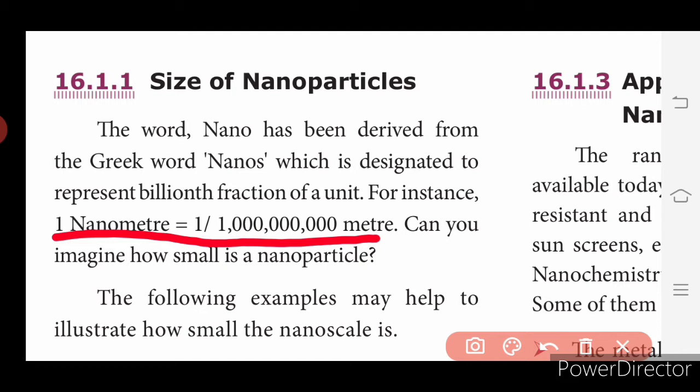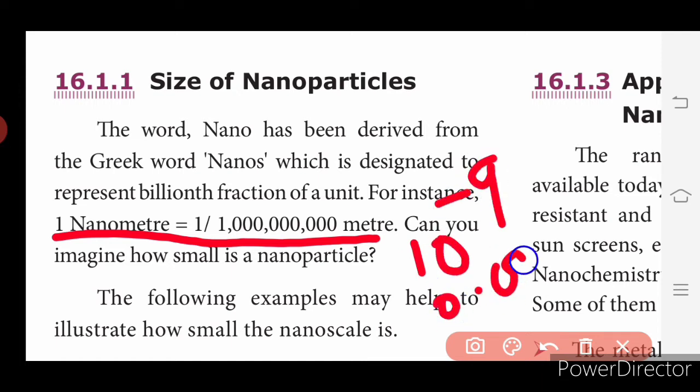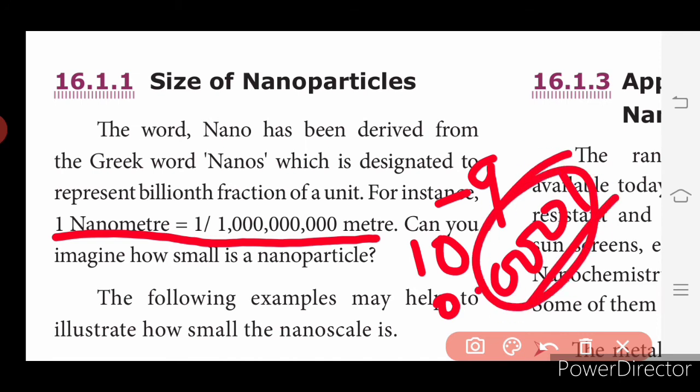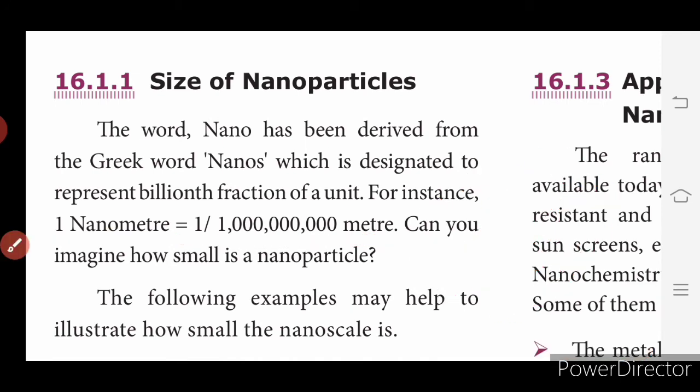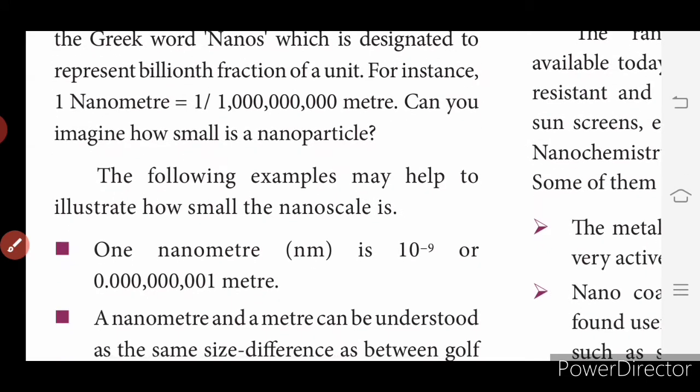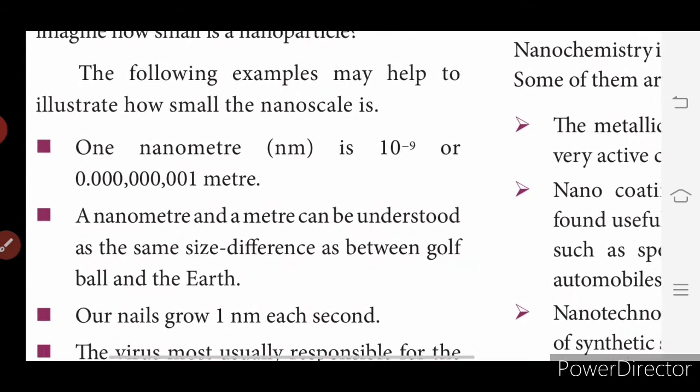So can you imagine how small a nanometer is? 1 by billionth meter, that is 10 power minus 9. That is 0.000000001. So this is a very, very small unit. The following examples may help to illustrate how small the nanoscale is. These are some of the examples to explain how small a nanometer is.